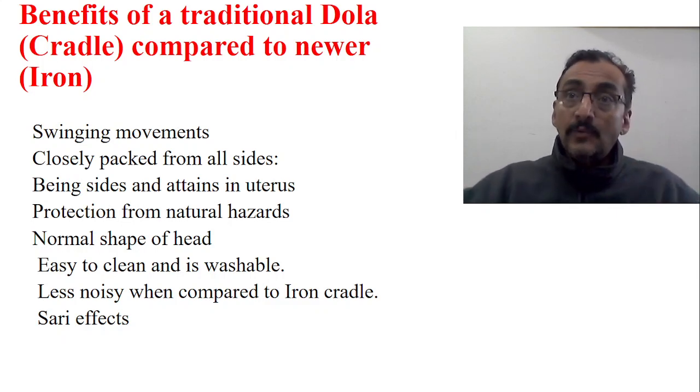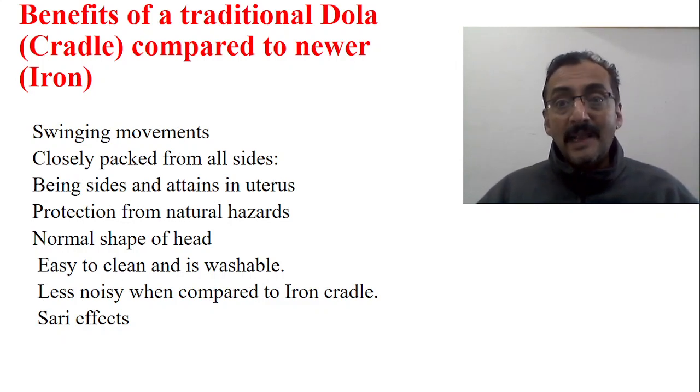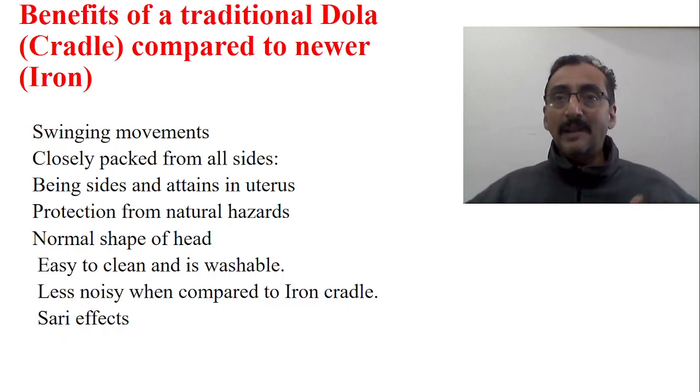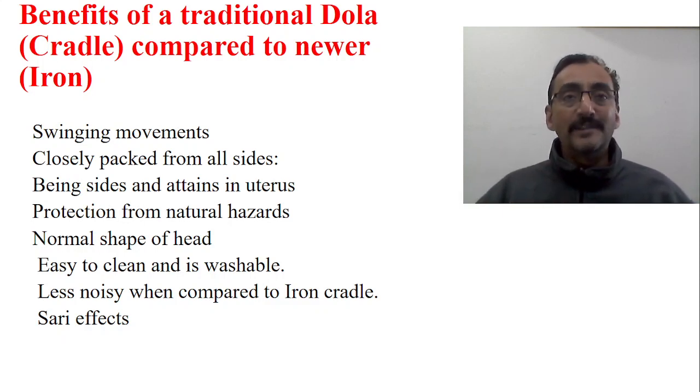Swinging movements, to and fro, are very important for the newborn child. Why? Because the child is habituated to swinging movements. In the 9th month of pregnancy, when the mother is breathing, abdominal thoracic breathing, every time the abdomen goes down and again comes up, isn't it? So throughout these 9 months, the baby is habituated to this to and fro motion. That's the reason why a baby always sleeps well with the to and fro motion.